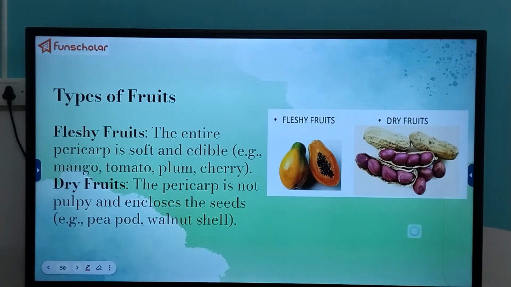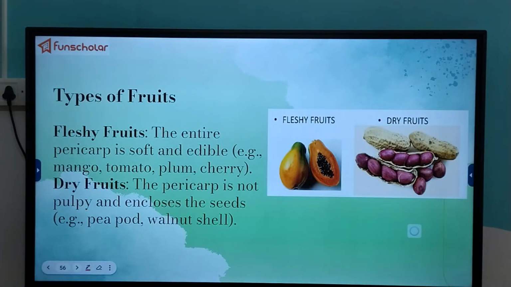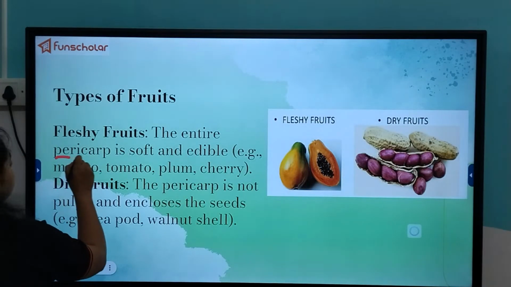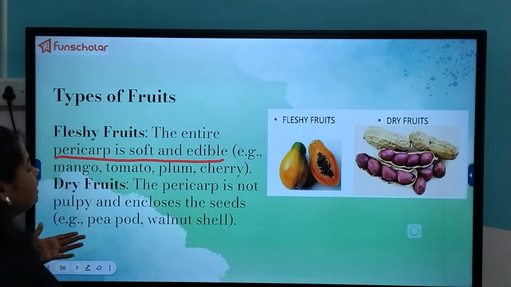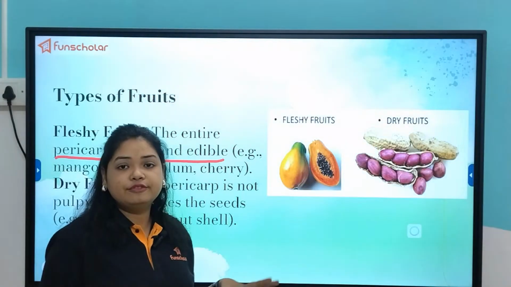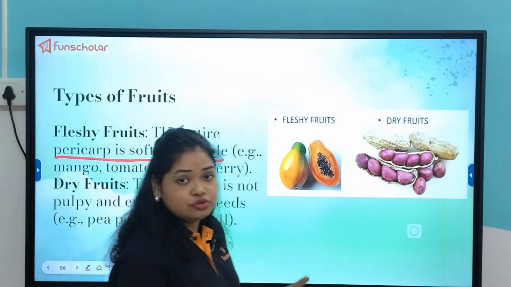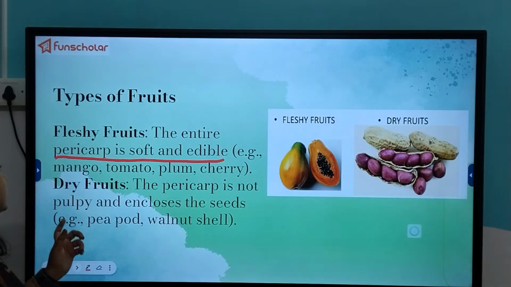Now again, coming to the types of fruits, as I told you earlier also, fleshy fruit and dry fruit. Obviously from the name only you can understand that fleshy fruits will be those types of fruits in which the pericarp will be soft and edible, right? Just like mango, tomato, plum, cherry, where fleshy means very soft and full of flesh and juicy. Wherever we find that the pericarp is juicy, fleshy and soft, that type of fruits are known as fleshy fruits.